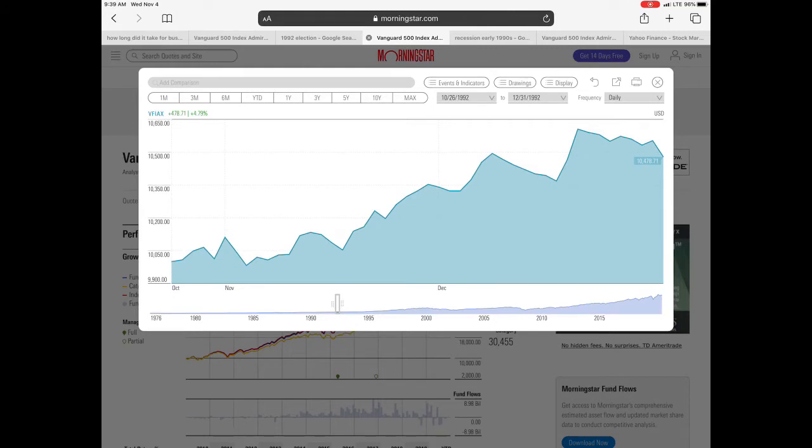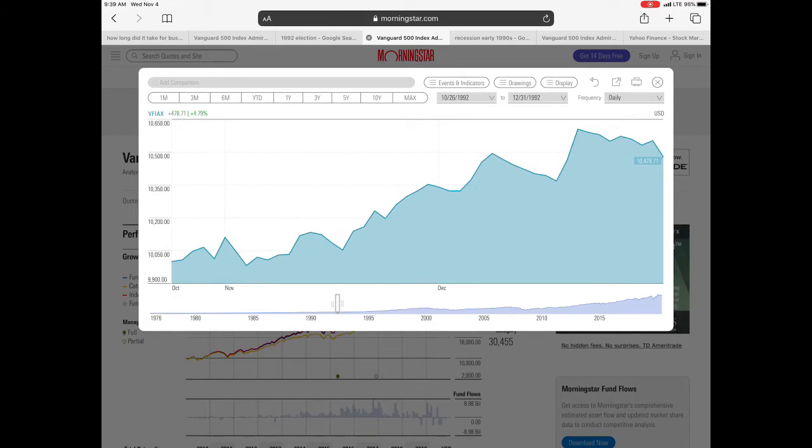Now, with the 1992 election, this goes from the last week in October until the last day of December 1992, and with a one-term president losing, the S&P 500 was up 4.79% in that time frame. Now, the U.S. had just come out of a recession in the early 90s.